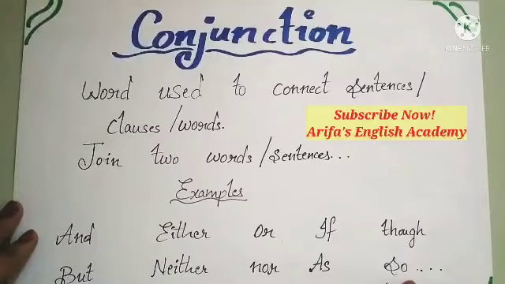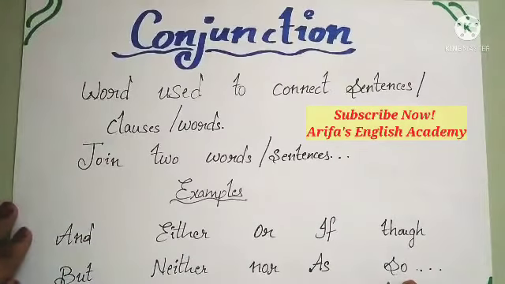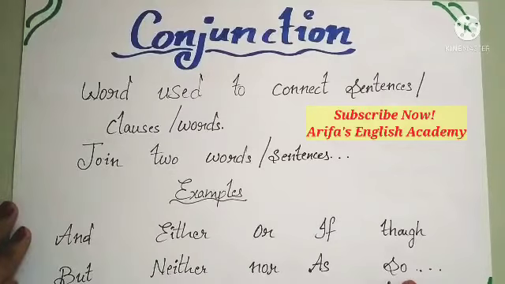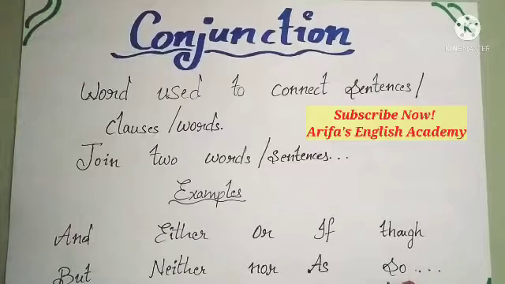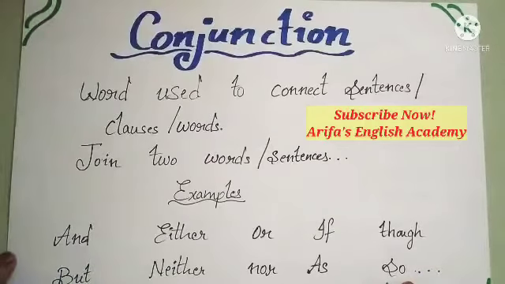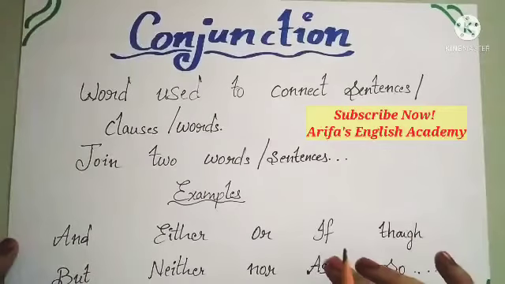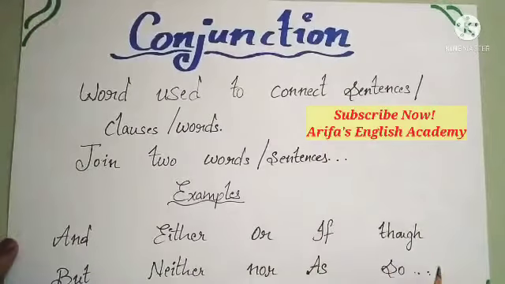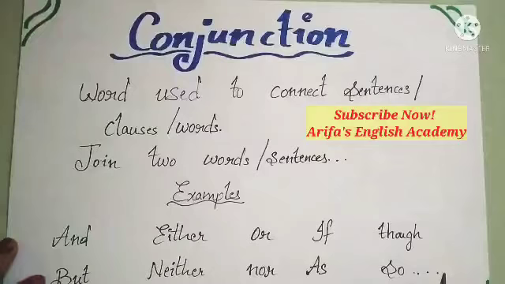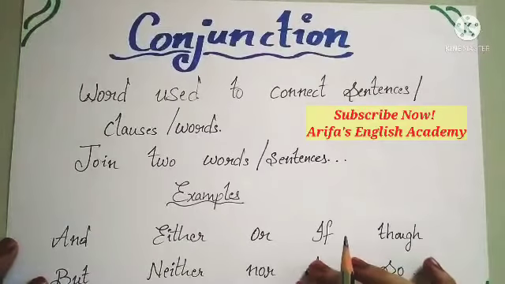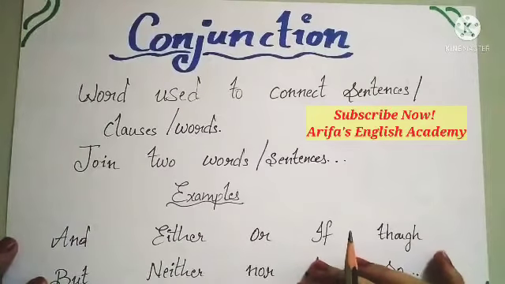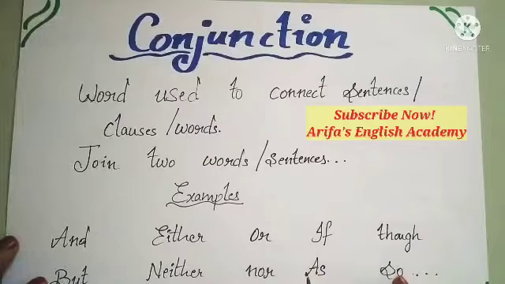For example, Tom and Jerry are very good friends. Right? The word we are using in the middle here to join Tom and Jerry is the word and. Am I right? So that word and is joining two different words. If we are using different words to join, that is called a conjunction.